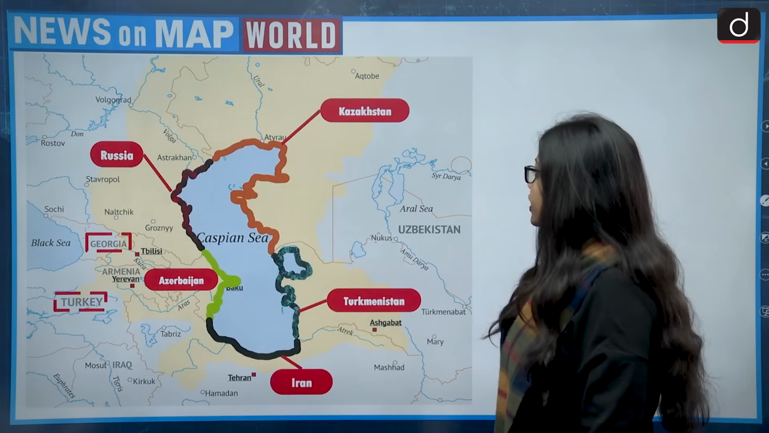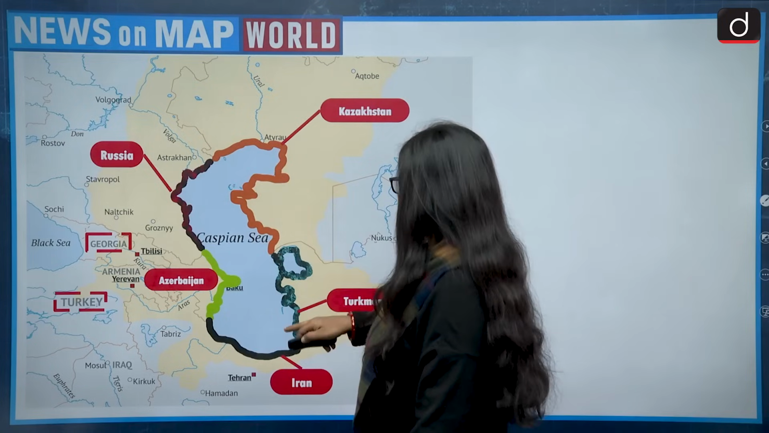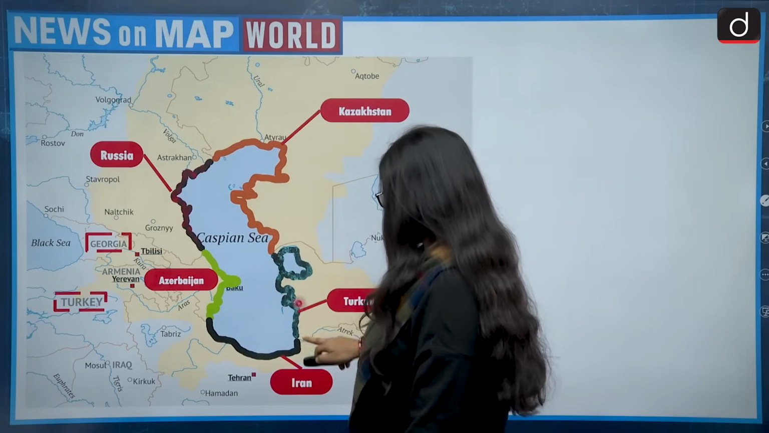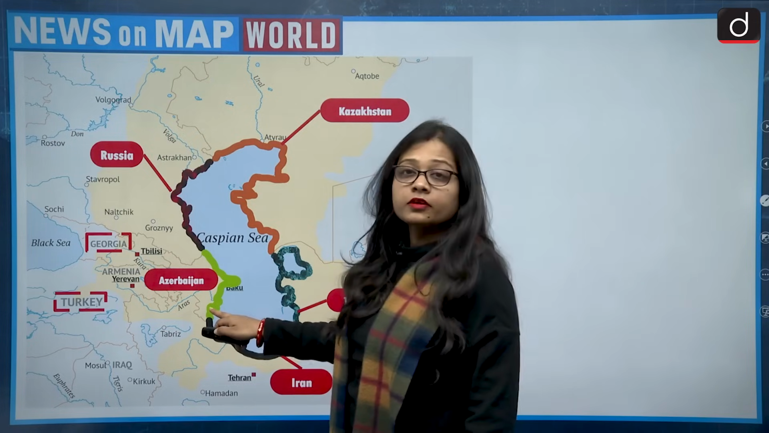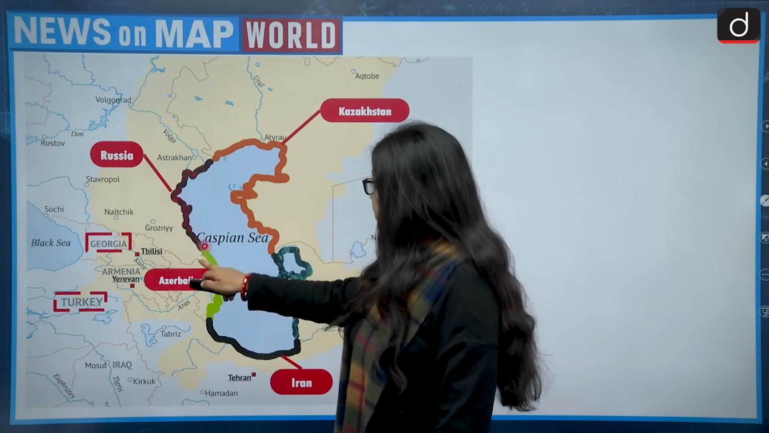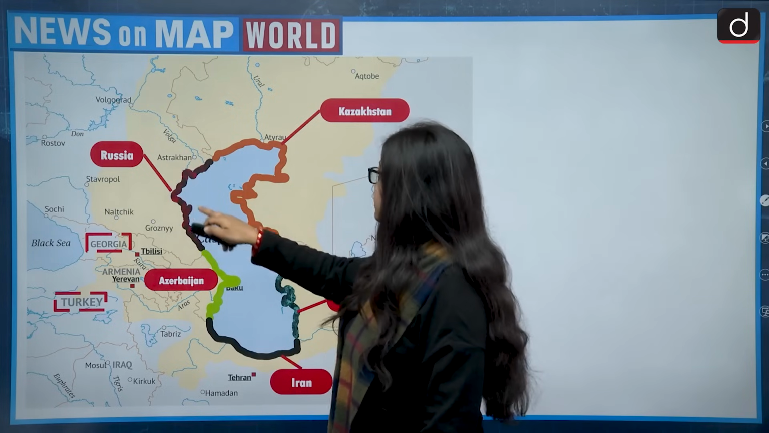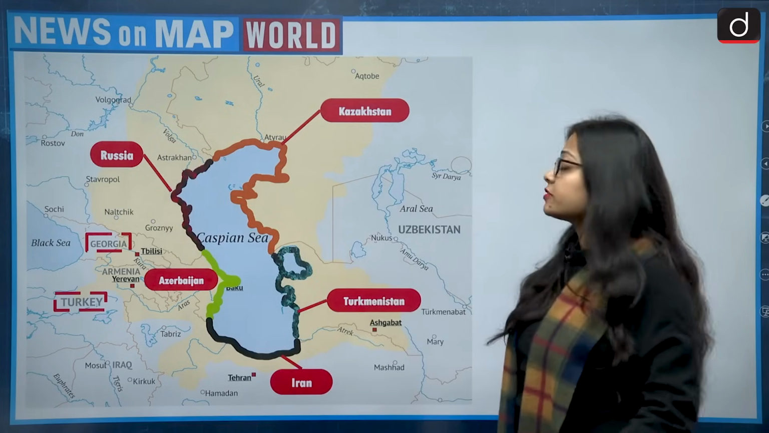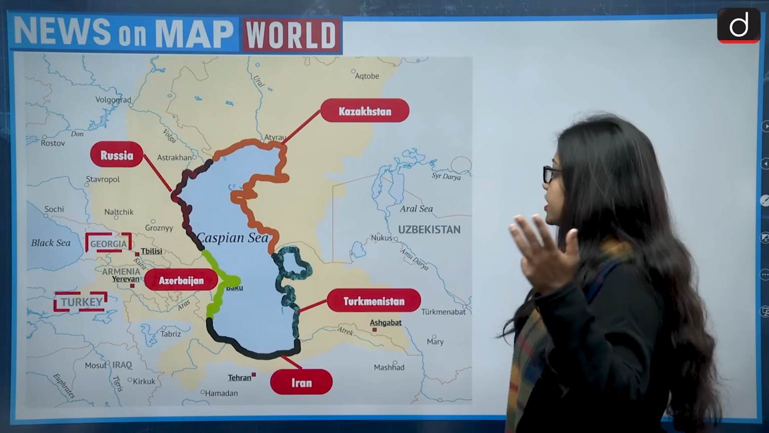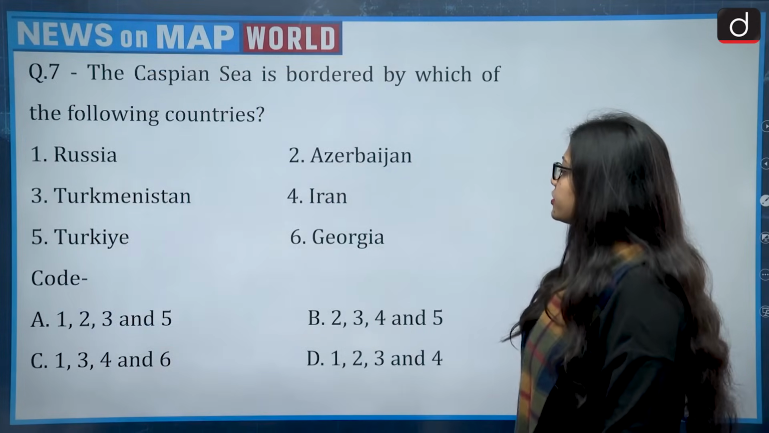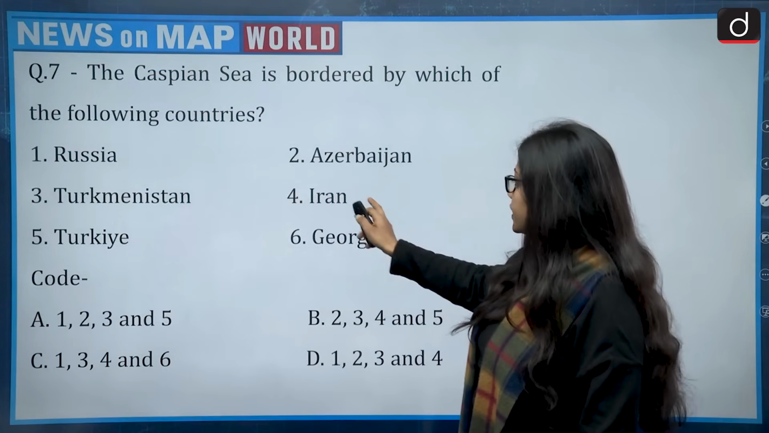The bordering countries of the Caspian Sea: to its north is Kazakhstan, then it has Turkmenistan, then on the south it has Iran, then on the west it is surrounded by Azerbaijan, and also to the north and west it is surrounded by Russia. So there are 5 bordering countries: Kazakhstan, Turkmenistan, Iran, Azerbaijan and Russia. From the given options: Russia, Azerbaijan, Turkmenistan, Iran.